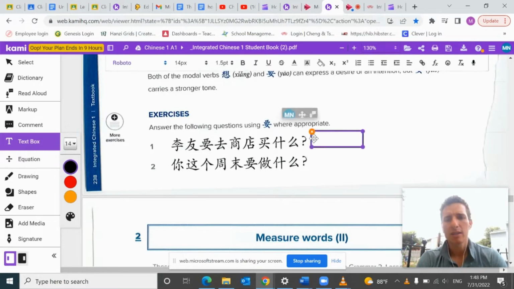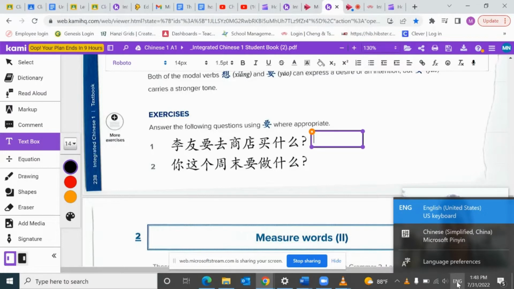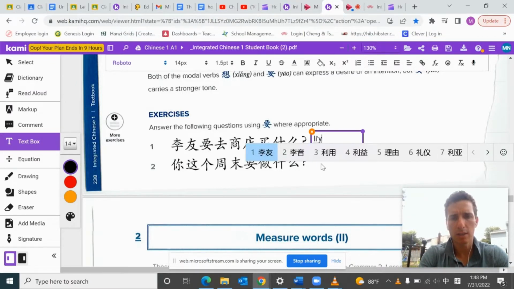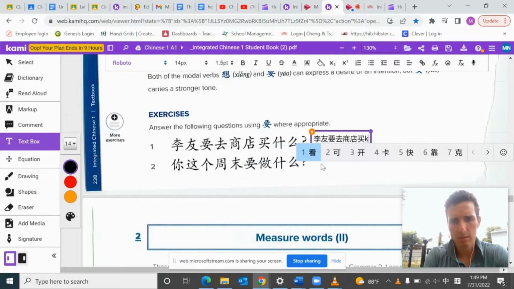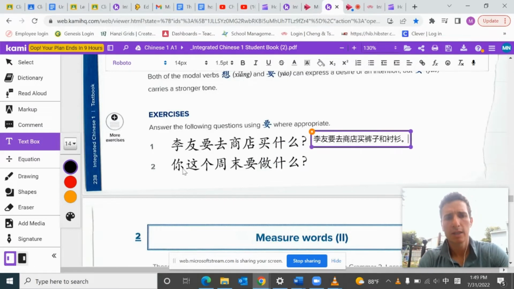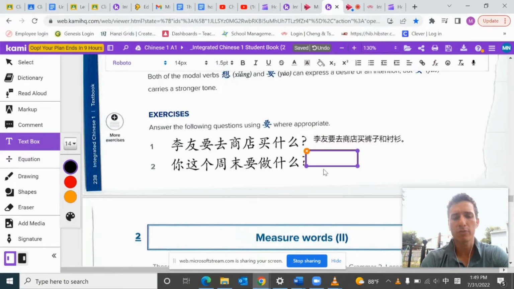And you could say 李友要去商店买裤子和衬衫. Okay, and then 你这个周末要做什么? So you this weekend want to do what? So maybe you want to play ball with your friends.